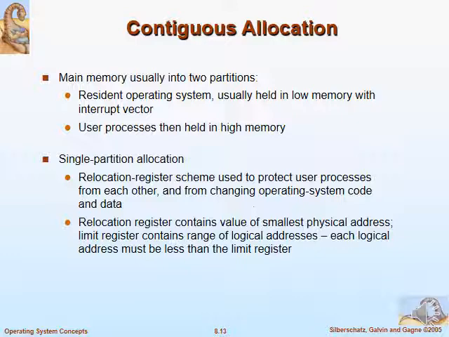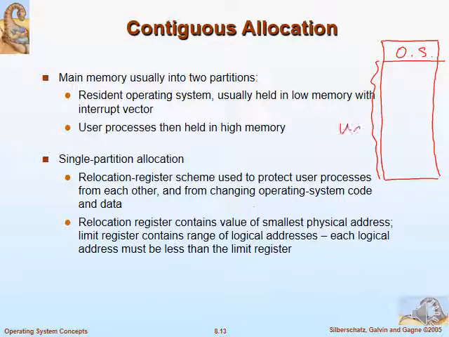Now we discussed in the last class that typically our main memory looks like this. This space is fixed for the OS. This space is user space where your programs are running. Now think in a hypothetical situation where we are only habituated to running a single program at a time.